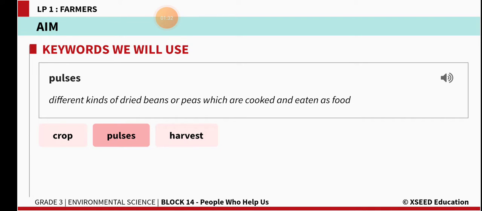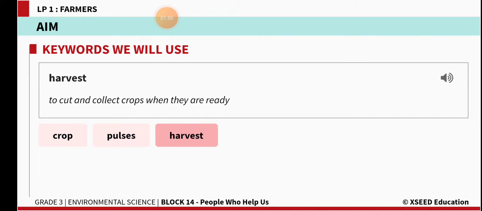And the next one is pulses. Pulses means different kinds of dried beans or peas which are cooked and eaten as food. Pulses. Different kinds of dried beans or peas which are cooked and eaten as food.